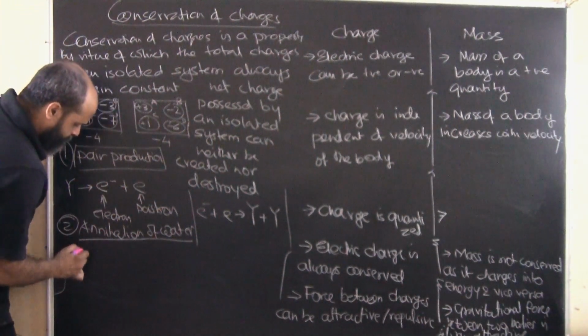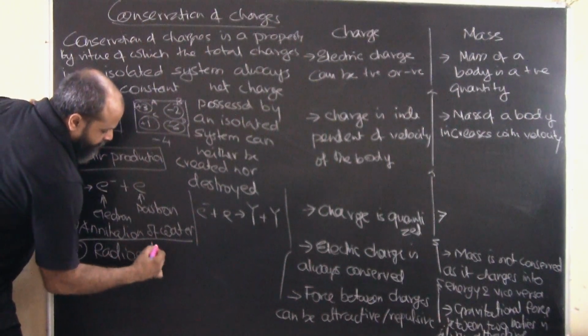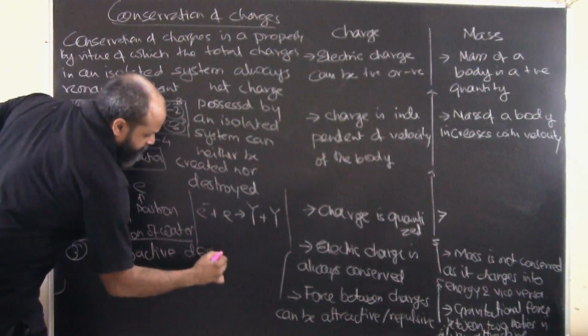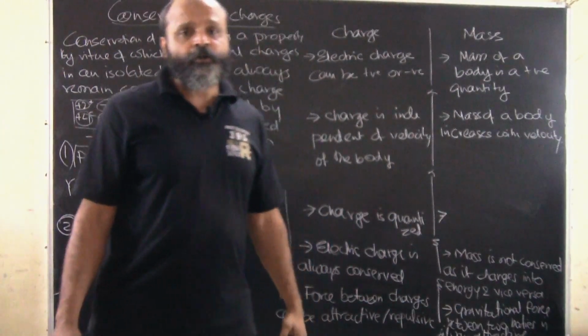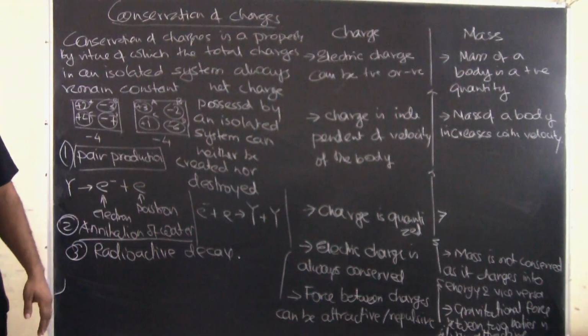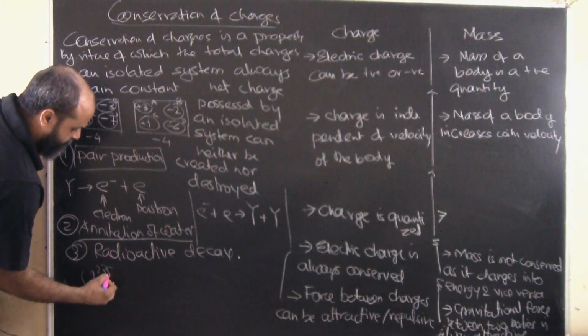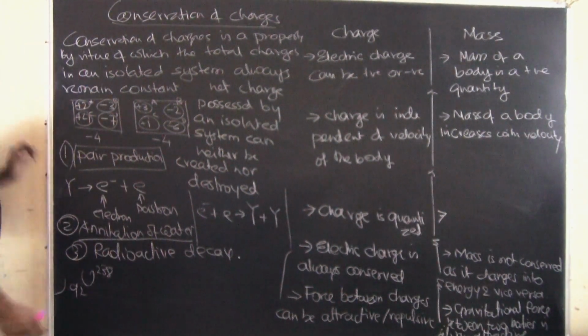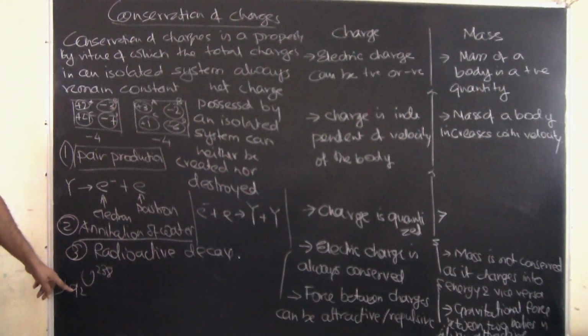There is another process in which radioactive decay happens. Radioactive substances undergo constant emissions, due to which their atomic number decreases. For example, uranium 238 has an atomic number of 92, and 238 is its atomic mass.